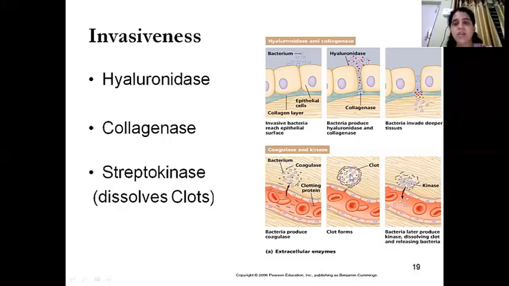So now this clot will be recognized by the human body as its own body part, and hence it will not be phagocytosed. Okay, and later on, after it enters the bloodstream, the bacteria will release an enzyme called kinase, which will dissolve this clot, and all those bacteria will get released into the bloodstream.